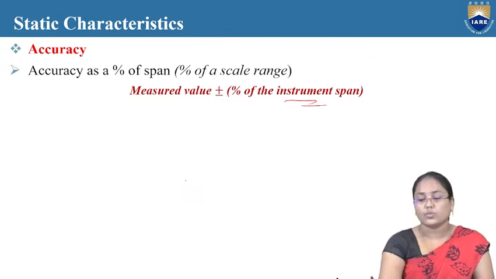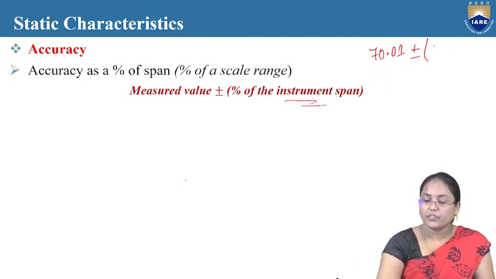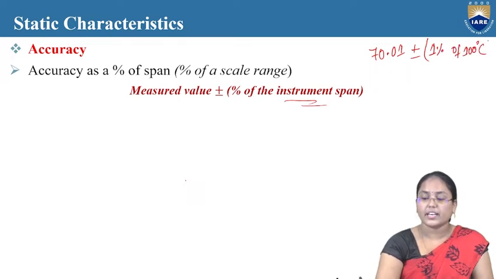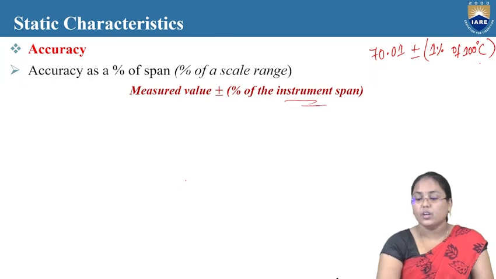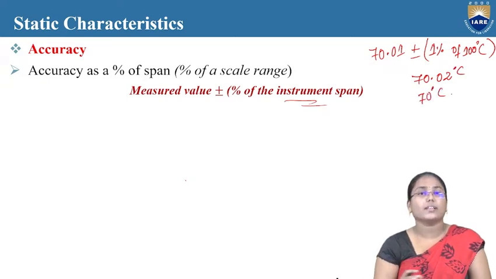So if the measured value is 70.01, it is plus or minus the percentage of the instrument span, here plus or minus 1% of 100 degrees Celsius. That is the range which the thermometer can measure. So it can be 70.02 degrees Celsius or 70 degrees Celsius. Like this, you can find the accuracy as a percentage of span or percentage of scale range.